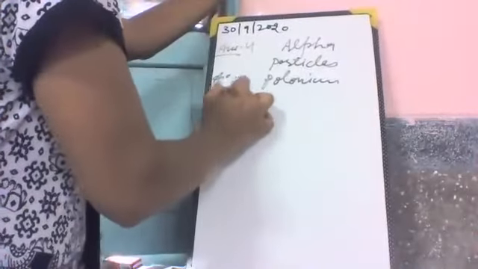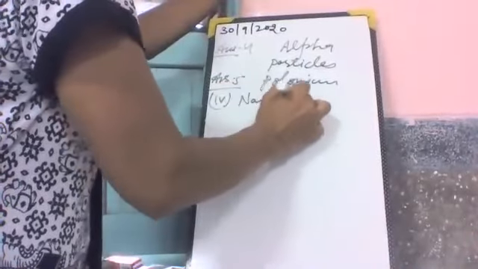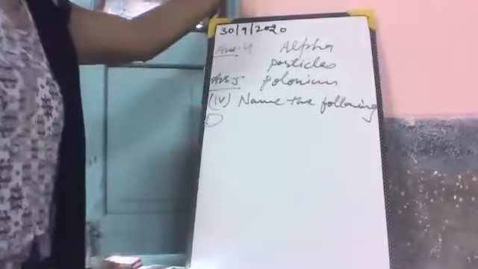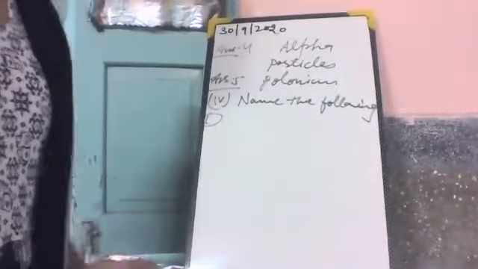The fourth activity is name the following. A special machine used for splitting an atom.